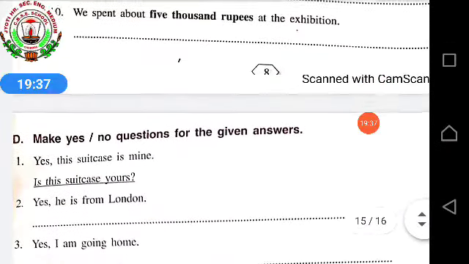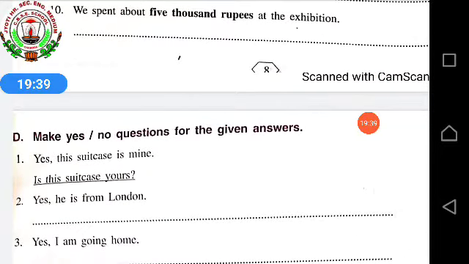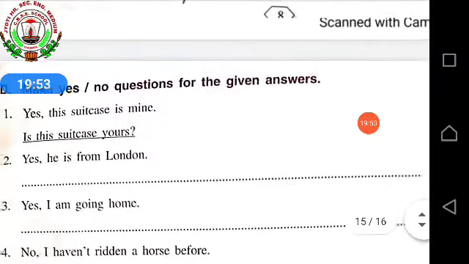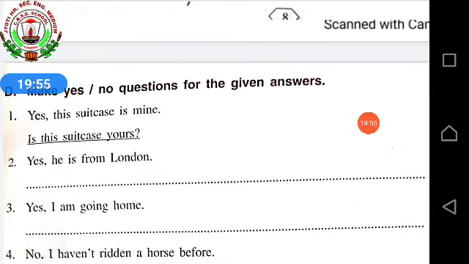Next, make yes or no questions for the given answers. Already the answers are given. You just have to make yes or no questions. Okay, first one, example already given. Yes, this suitcase is mine. So,